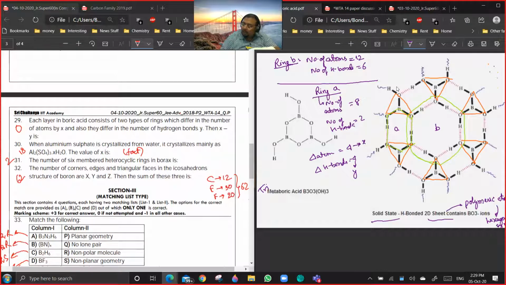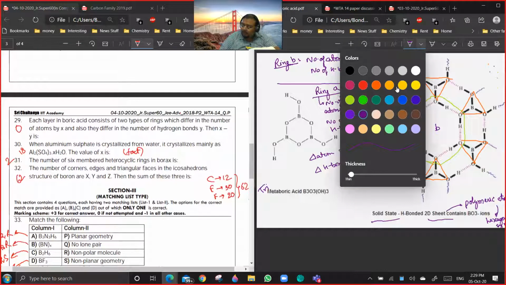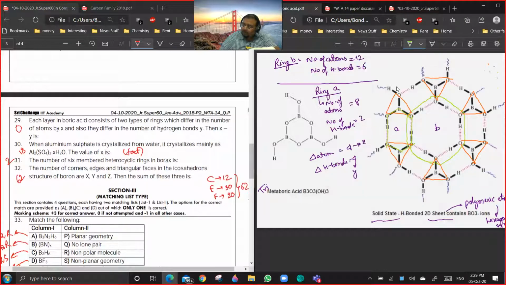So the middle thing I have shown by this hexagon. Okay, this is the central hexagon. I am saying it is B. And then you have the side hexagon, which is something like this. Are you getting a point? I am saying it is A. Are you getting a point?